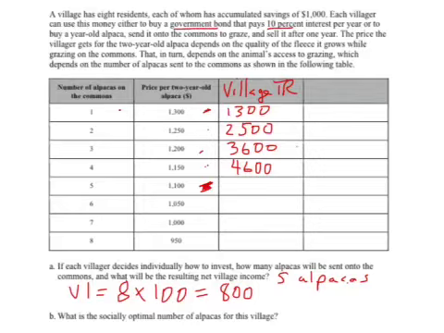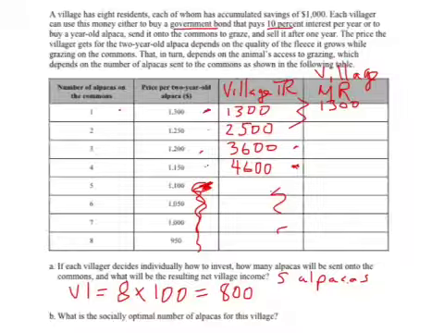I've done a lot of these problems, as you might imagine. Notice that last alpaca graze just caused village revenue to go up by just 1,000. So remember that it needs to go up by at least 1,100 to be in the village best interest to send that alpaca. So I can just stop there because I know it's only going to get worse because the grazing keeps getting worse. We can see that from the falling price. All right, so the marginal revenue from the perspective of the village, if we were grazing 0, it would go to 1,300. We may as well do that. Sometimes 1 is the right number.